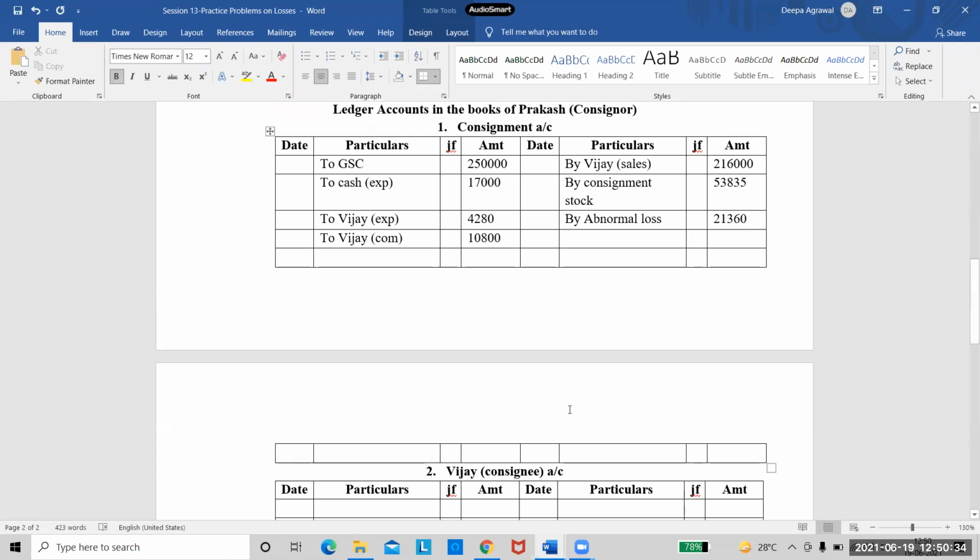I'll put the totals on both the sides. Let me check the totals. Please calculate the profit quickly. 53,835 plus 360. Total is 2,91,195. Okay, so my total is 2,91,195. And tell me the profit amount also.